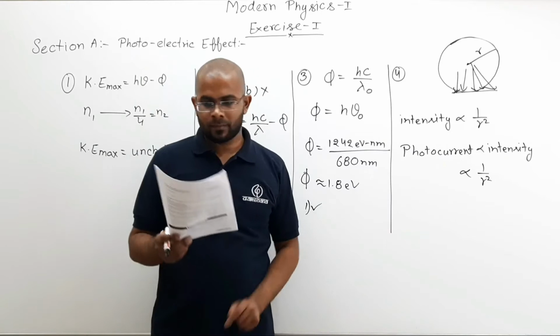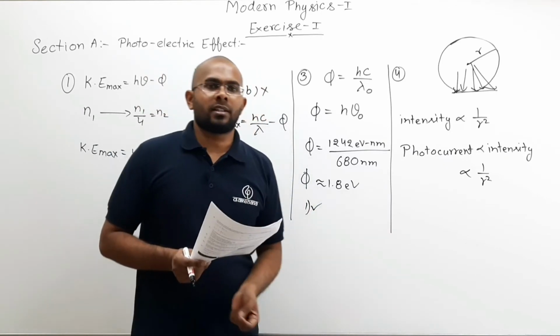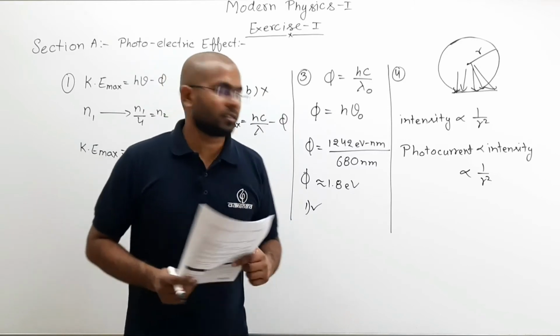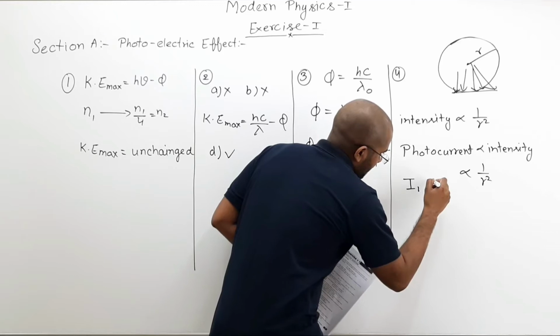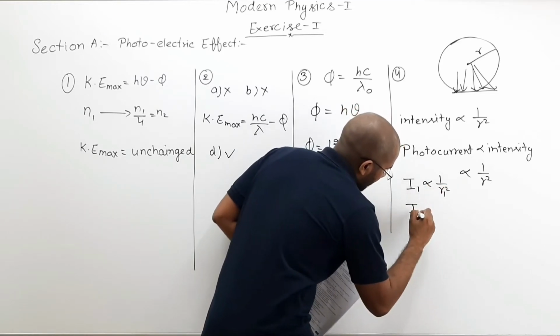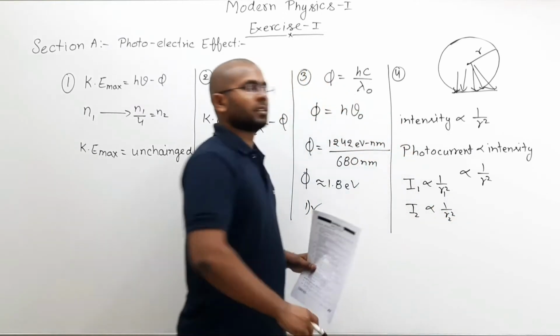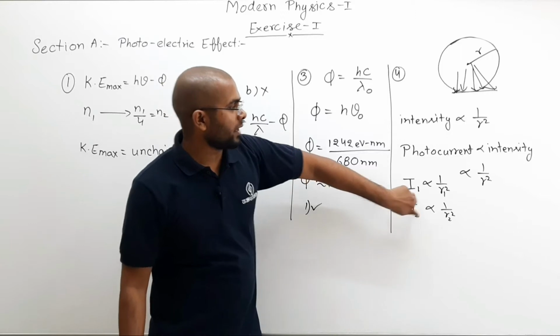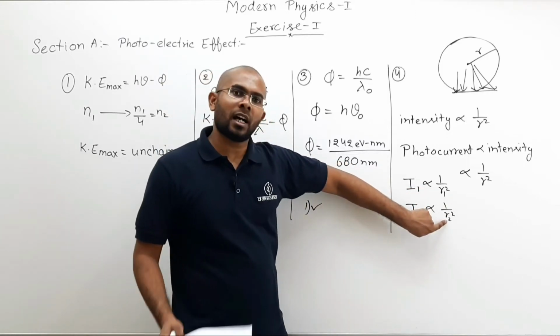So if initially distance is r1 and photocurrent is I1, I can say I1 is proportional to 1 by r1 square and I2 is proportional to 1 by R2 square. Now I1 is photocurrent when distance was R1, I2 is photocurrent when distance was R2.